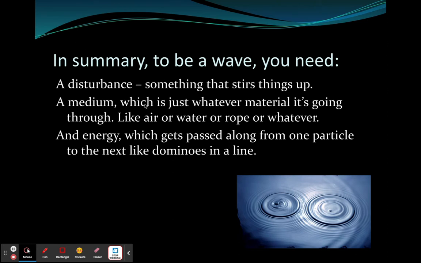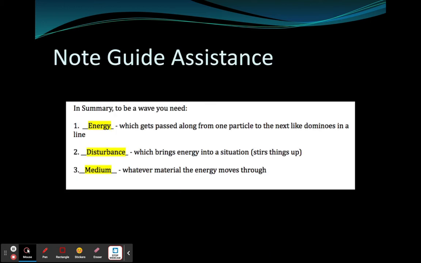Look at our words again, our big important words. A disturbance. That's what starts it. How does the energy get into this system? The medium is what moves the energy, and energy is the only thing that's moving. Think of it like dominoes. You have a whole bunch of dominoes stacked up. You tip one, it doesn't move to the end of the line. It just hits the next, that hits the next, that hits the next, just like the energy in a wave being moved. Go ahead and add this to your note guide. Press pause if you need to before I skip ahead.